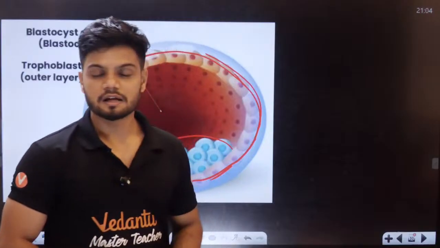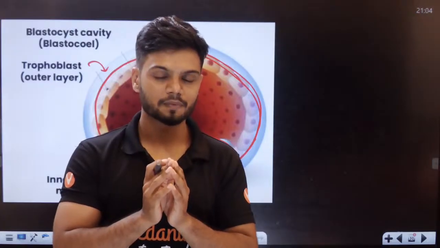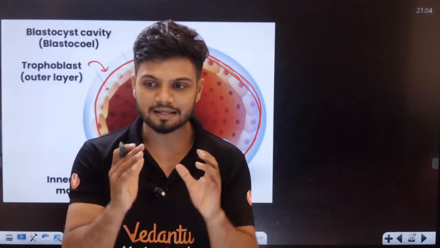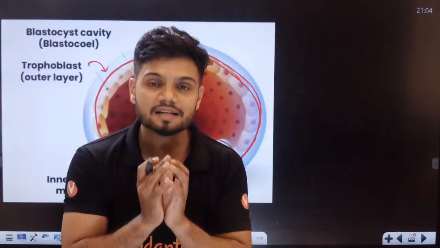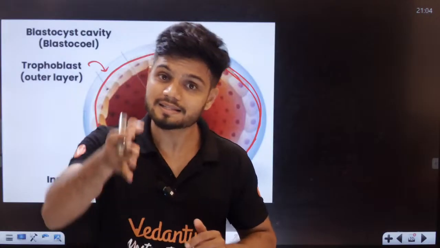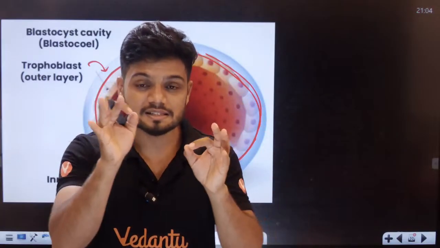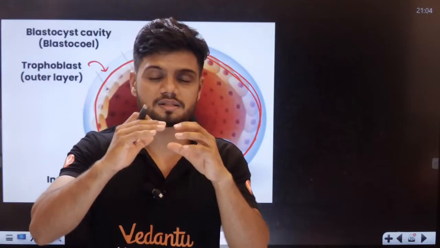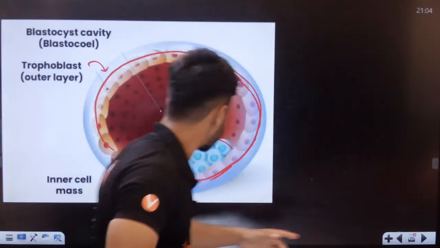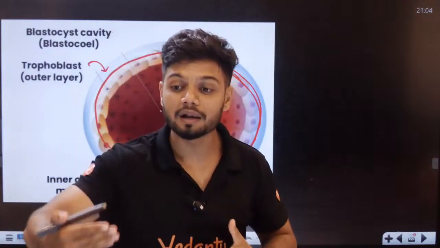Students, this morula still has a layer around it. It is like a cyst, a covering layer called the zona pellucida, which is still persistent. Some amount of zona pellucida is still there. This zona pellucida layer will completely break. Once the covering breaks open, we get something called a blastocyst.